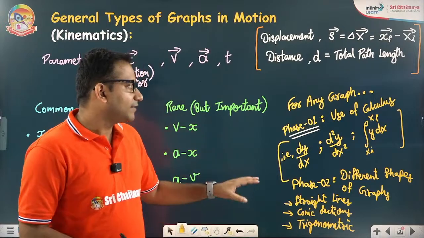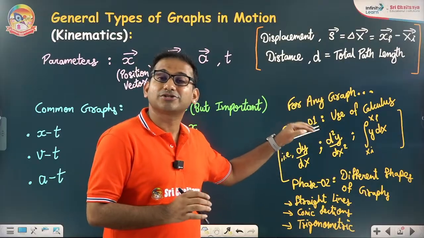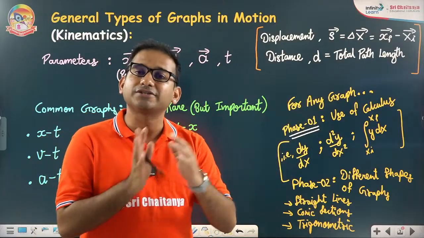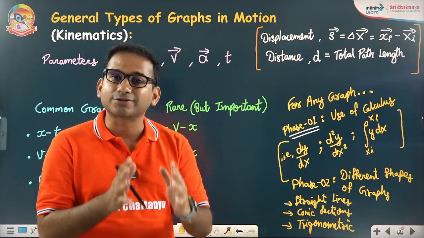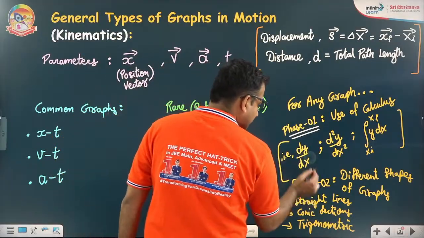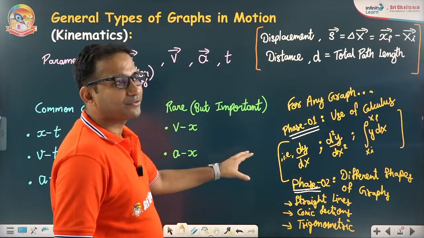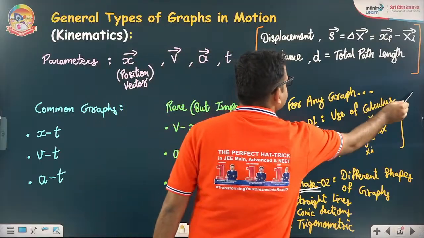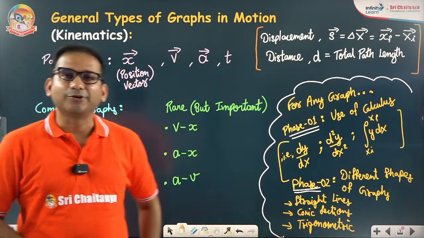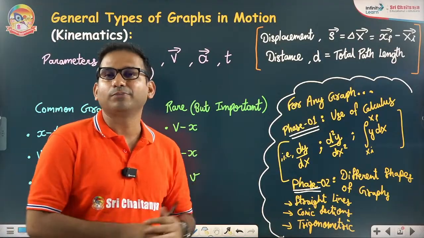Okay, so the way we are going to deal with phase 1 today, that is involvement of calculus, is how to judge the contribution of differentiation, double differentiation and slope in case of graphical analysis. That is our today's discussion. Phase 2, the shape of different types of graphs from their equation, we are going to discuss later on some other day. I hope the psychology behind the graphical problems is clear to you.